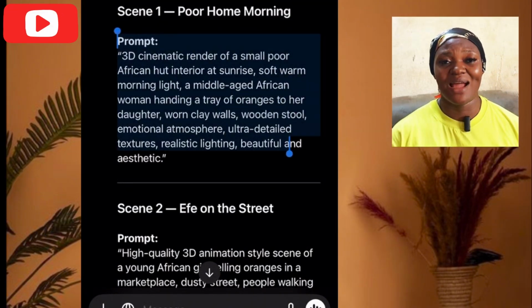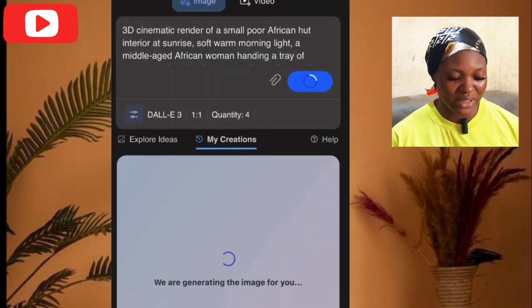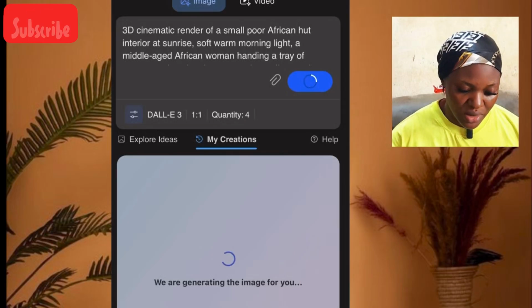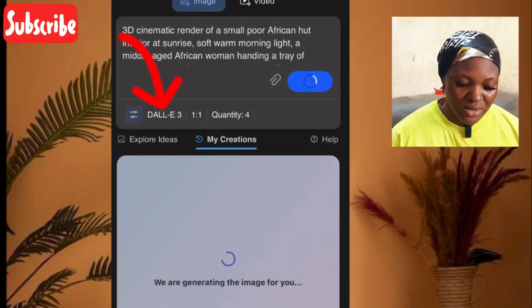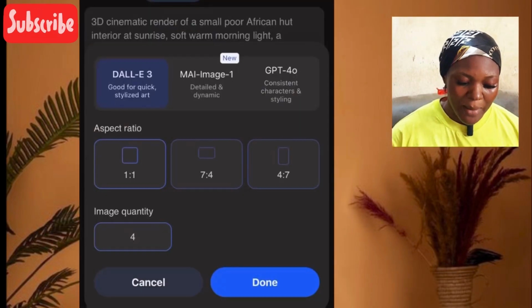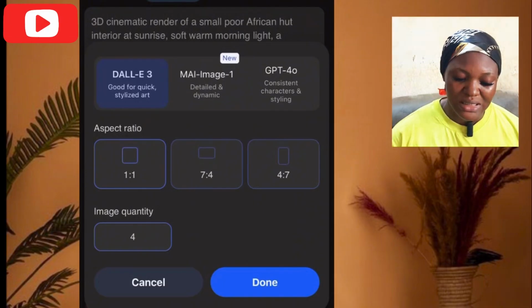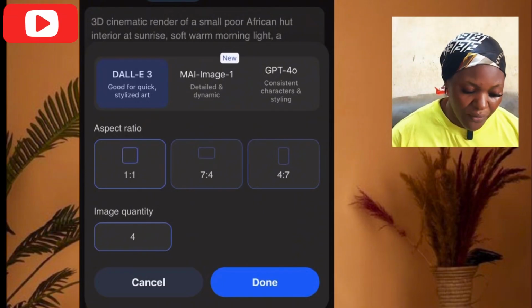Depending on the image that you want, here you see the three options. When you click on it, they will show you My Image 1 and GPT-4o.